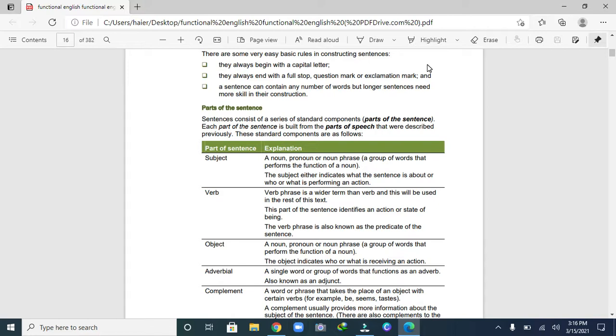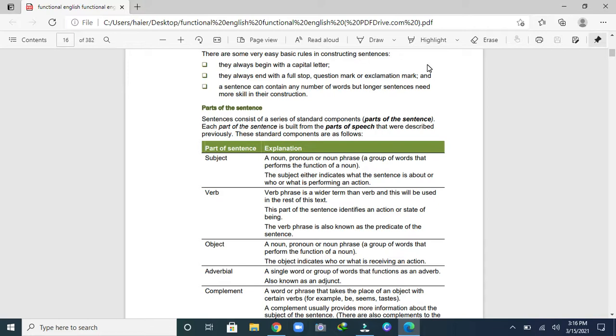So here in this lesson we will discuss different parts of a sentence. First, the subject: a noun, pronoun or noun phrase, a group of words that perform the function of a noun. The subject either indicates what the sentence is about, or who or what is performing an action.